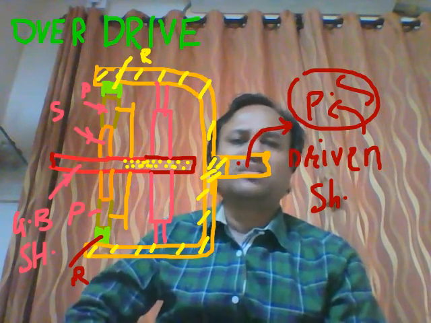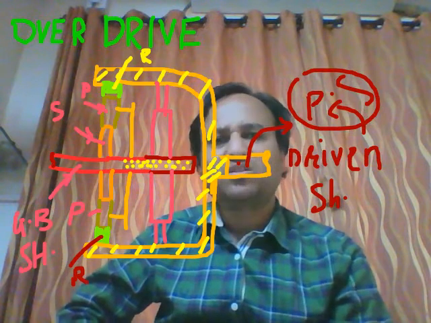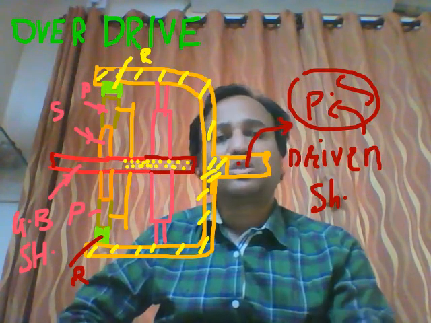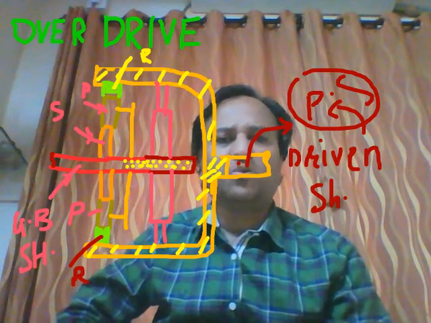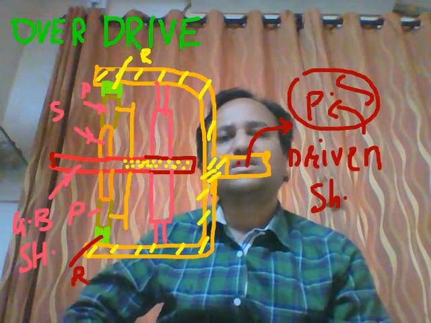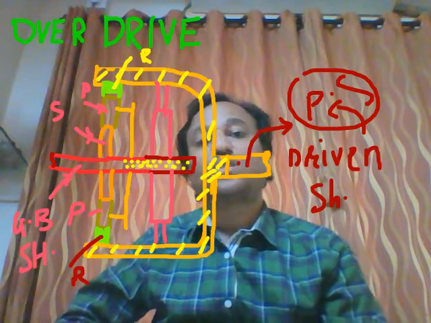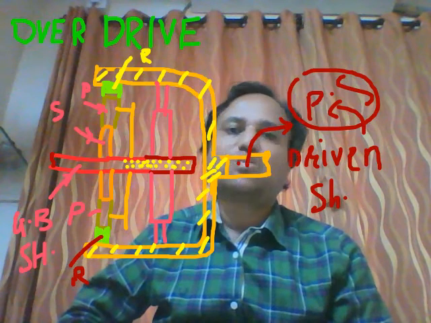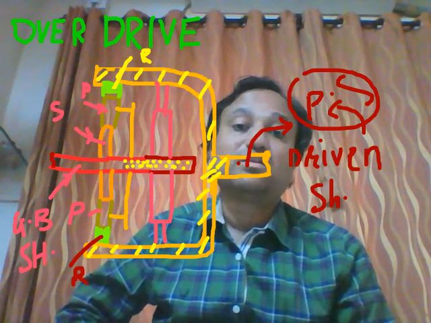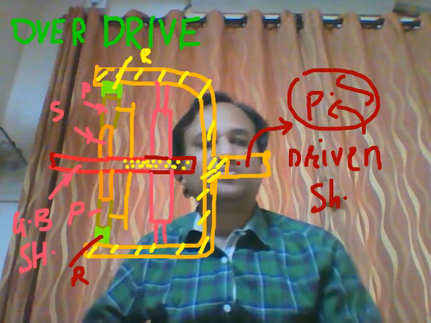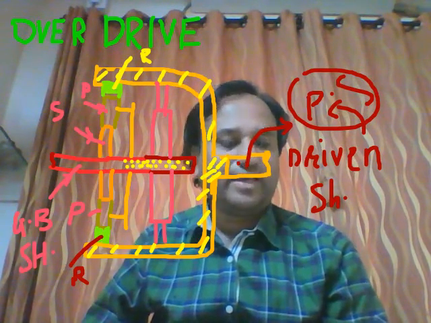Sometimes in certain vehicles it is installed to top gear as well as low gear, but it has more advantage if it is installed across top gear. In advanced cars only this overdrive is installed, so some burden of the engine will be taken by this overdrive.